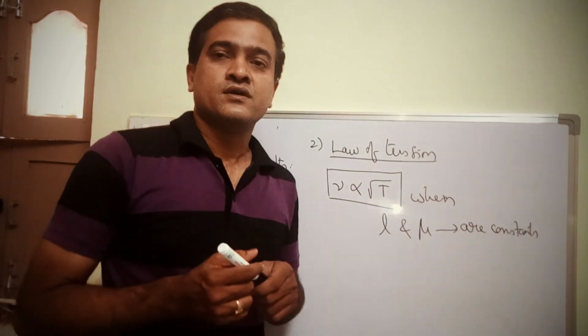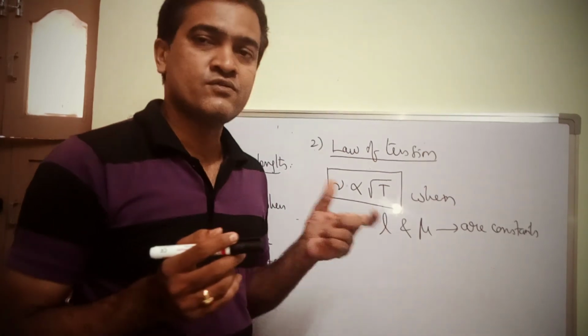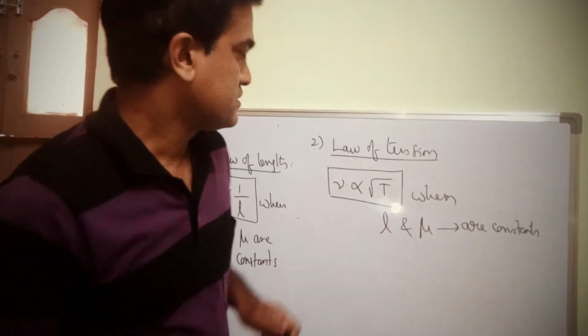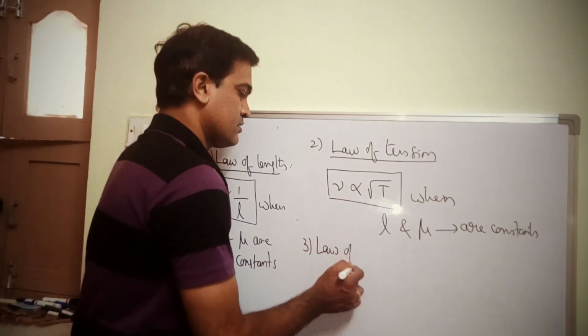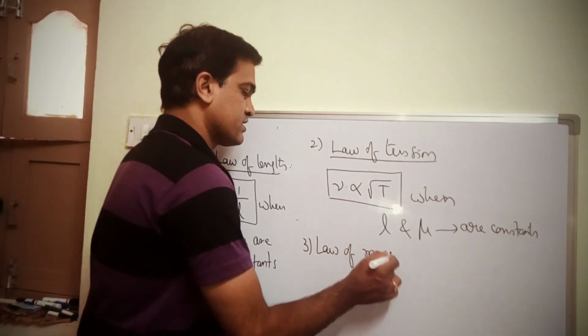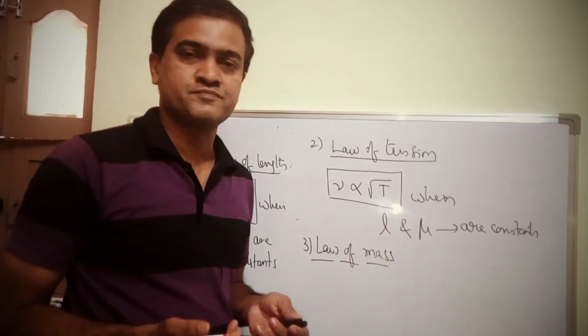Third one, you can say law of mass or law of linear density. You have only one law left out, that is law of mass, or you can call it law of linear mass density as well, right?